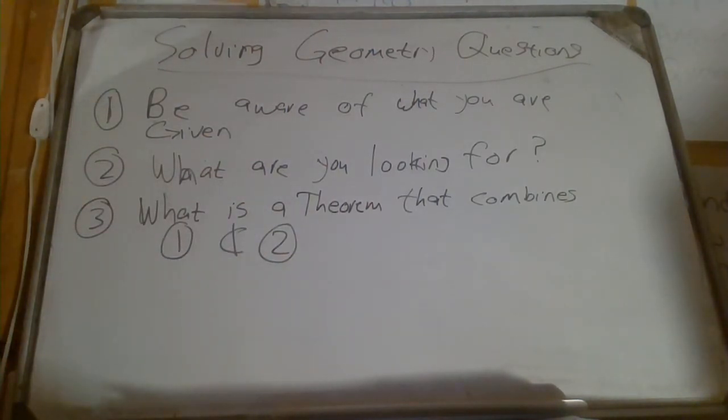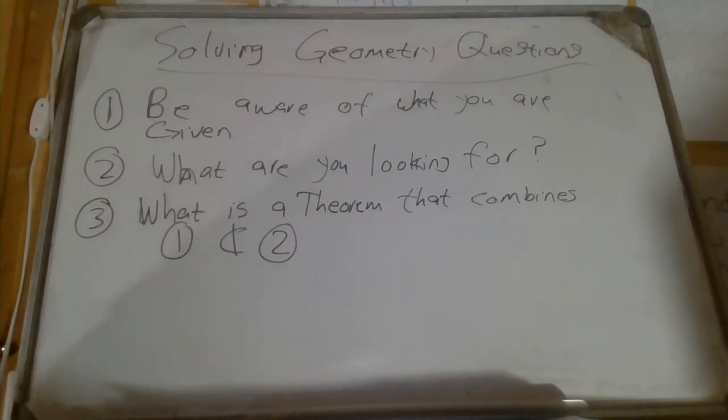Like earlier, we saw that the law that combines what we are looking for and what we are given was a law that says that the angles on a straight line are equal to 180 degrees. Right? What is it that combines 1 and 2?